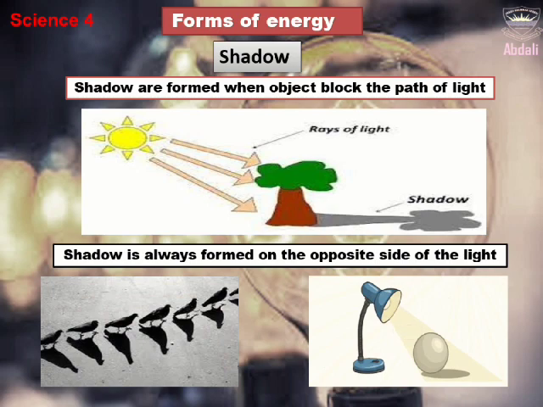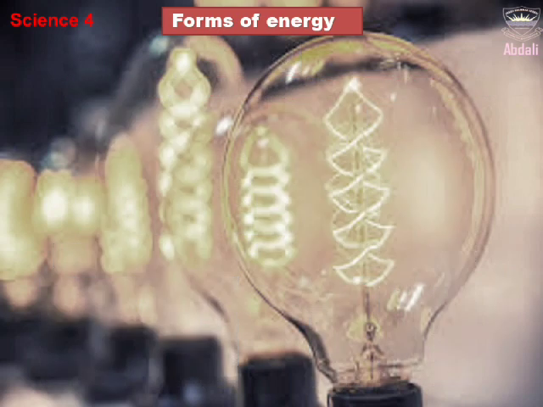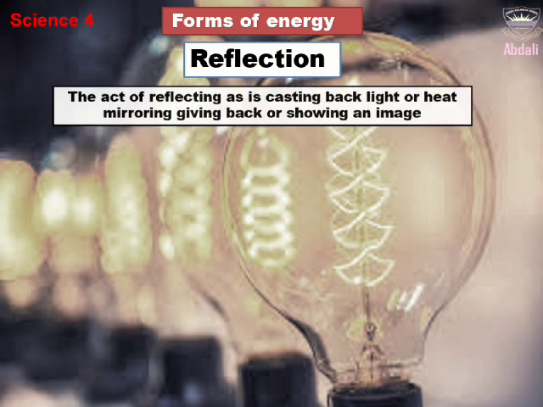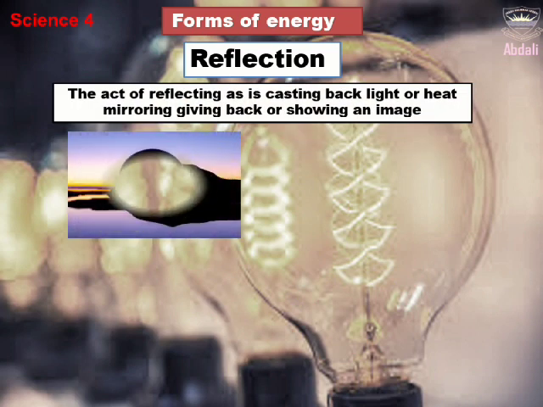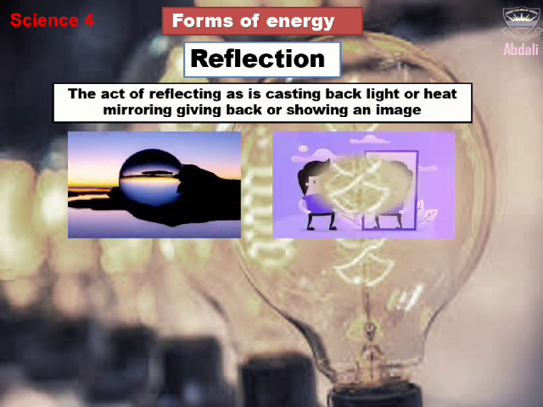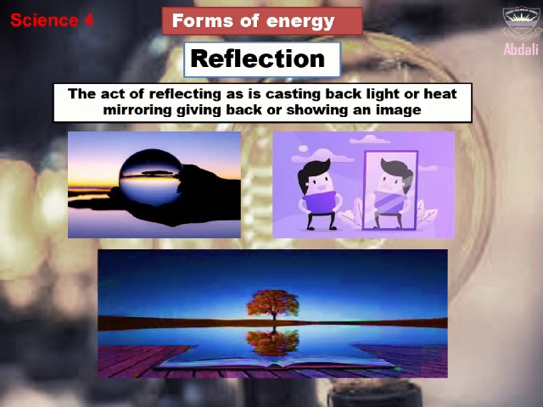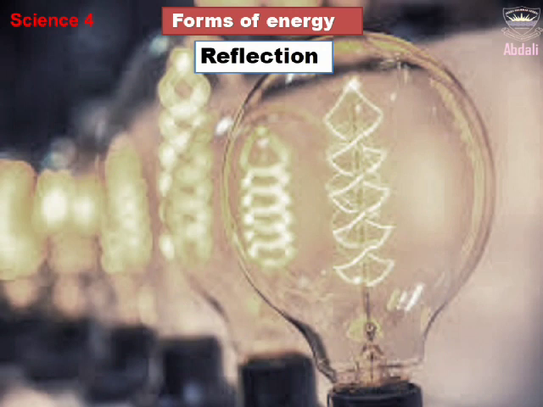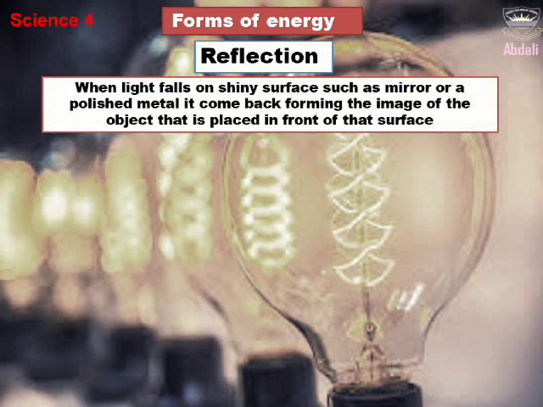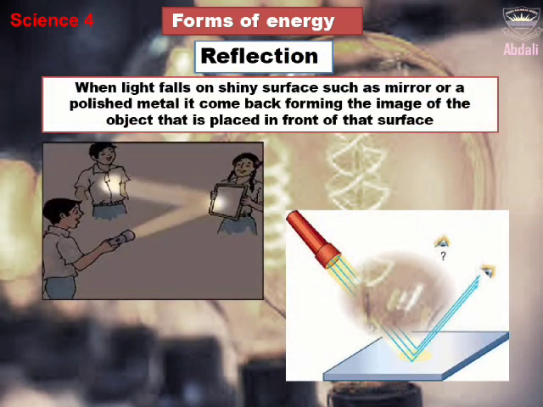Our next slide is about reflection. The act of reflecting is casting back light or heat, mirroring, giving back or showing an image. When light falls on a shiny surface such as a mirror or a polished metal, it comes back, forming the image of the object that is placed in front of that surface.